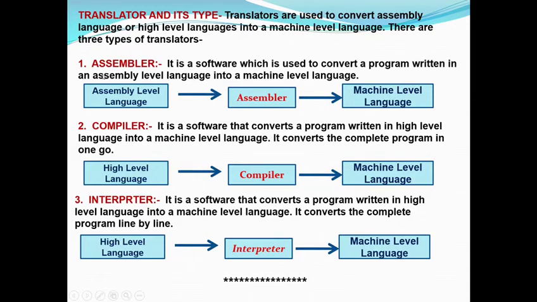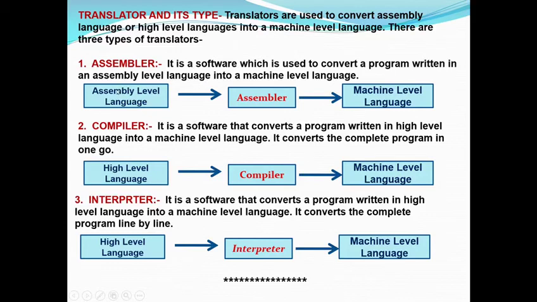The first translator is known as the assembler. This is a software which is used to convert a program written in an assembly level language into a machine level language. Assembly level language means programs are written in mnemonic codes, then they are converted into the zeros and ones forms which are understandable by the computer system.